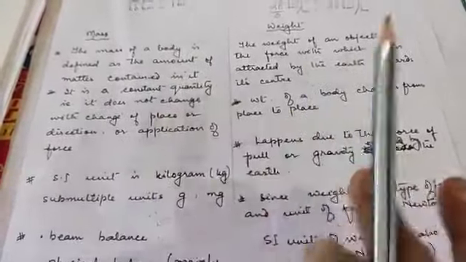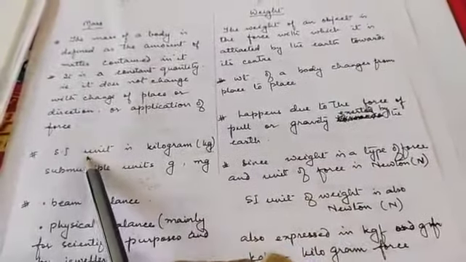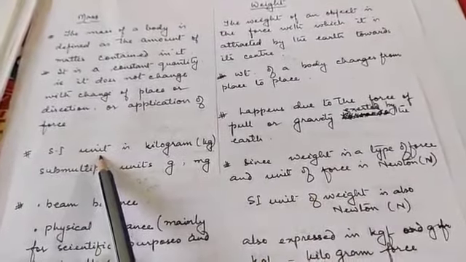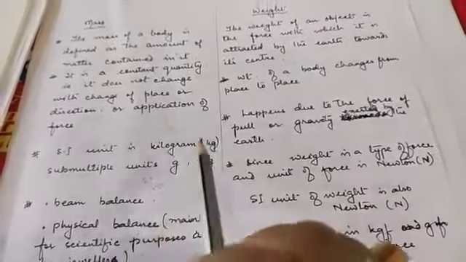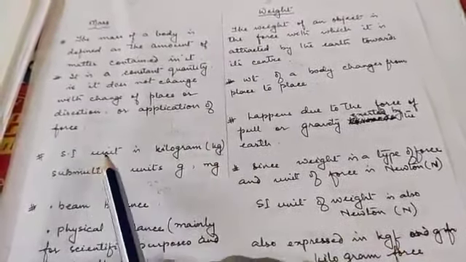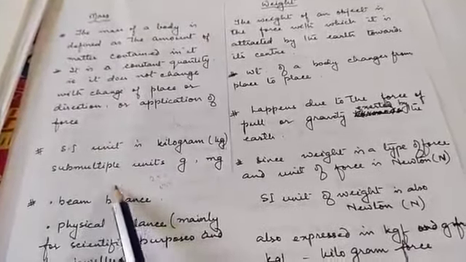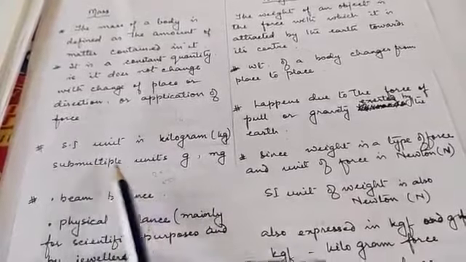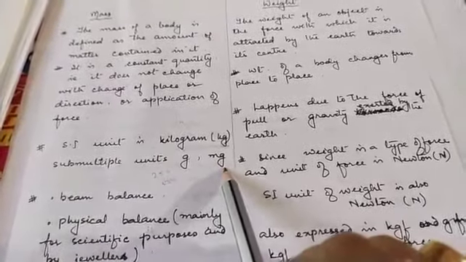Okay, then what is the SI unit of mass? SI unit of mass is kilogram. And to measure smaller quantities, we take submultiple units as gram and milligram. Clear?